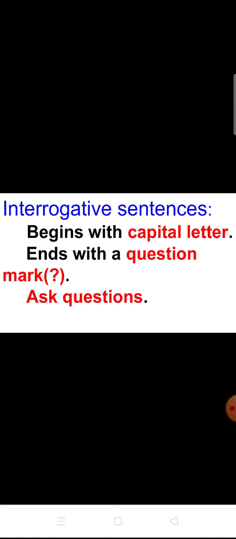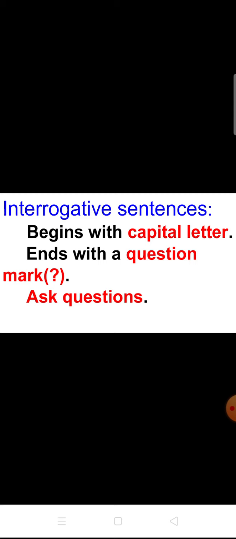Interrogative sentences. It also begins with a capital letter, but it ends with a question mark. Each and every sentence begins with a capital letter, but this interrogative sentence ends with a question mark. We have learnt that declarative and imperative sentences end with what? Full stop. But an interrogative sentence ends with a question mark. A sentence which ends with a question mark asks something of the reader. An interrogative sentence is used to ask questions to others.